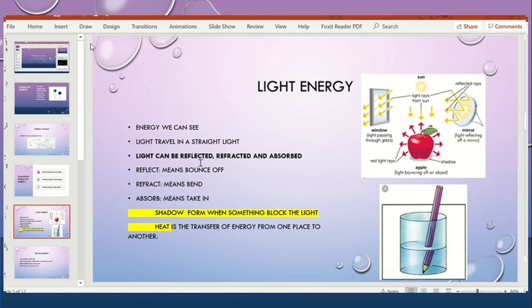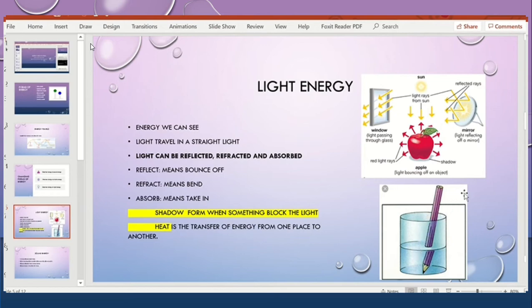Okay, now next is refract, meaning bending of the light. What does it mean? That when the light travels from one medium to another medium, then it bends a little bit. For example, look at this picture. Light travels from the air into the water in this glass.